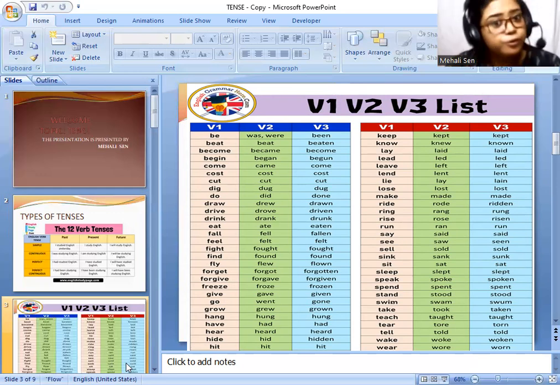So we have to know the structure of this tense. Fine. So friends, if we take subject plus V1 or V5 plus object or other words, then the whole structure will be called present indefinite tense. Whenever we put V1 or V5, it depends on the subject. If our subject is singular, then verb should be singular. It is the fundamental rule of subject-verb agreement. If our subject is plural, then verb should be plural. It is also a rule of subject-verb agreement.